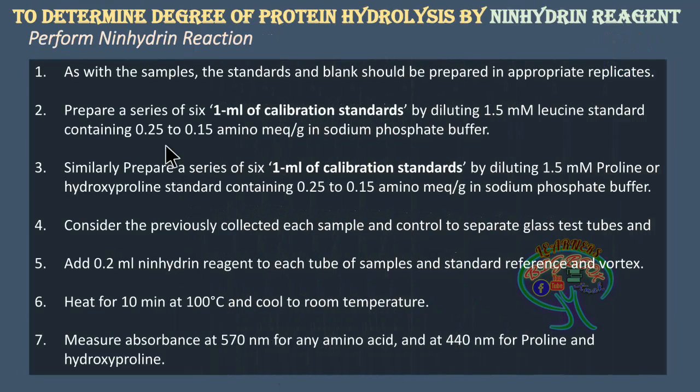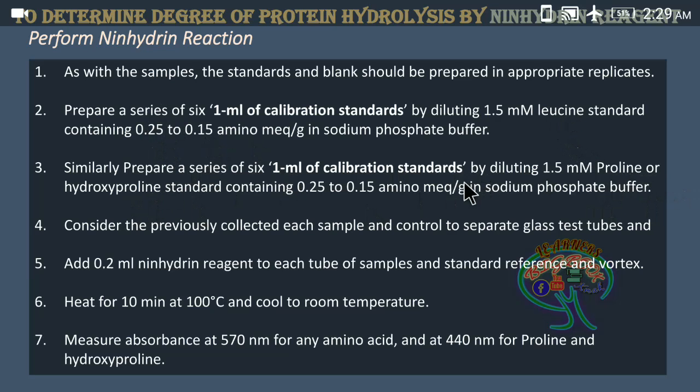Further is to perform the ninhydrin reaction. Here in this ninhydrin reaction, we are discussing the preparation of the standard series, both for leucine and for proline. Either you can use proline or hydroxyproline.